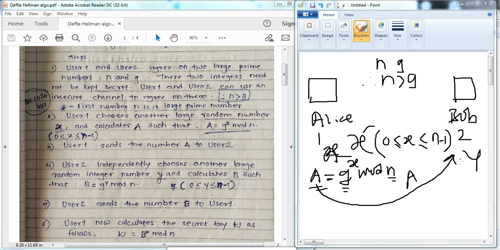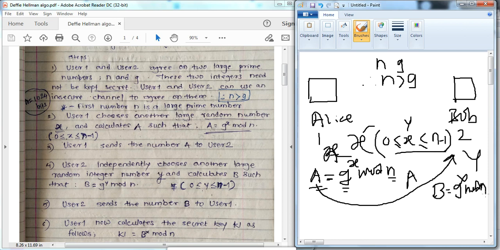User 1 selects x, user 2 selects y, and for y again the condition is greater than or equal to 0 and less than or equal to n minus 1. It's the same as x. Now again the second user calculates b. B is g raised to y mod n.